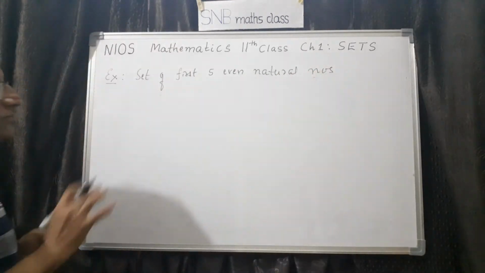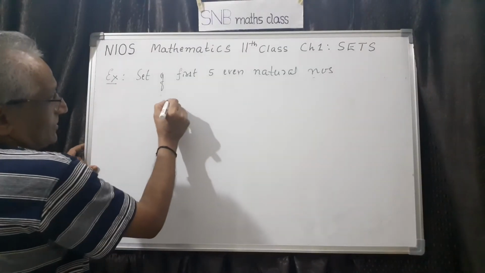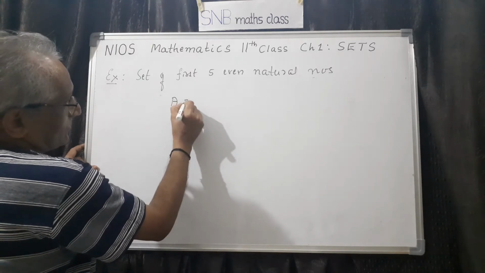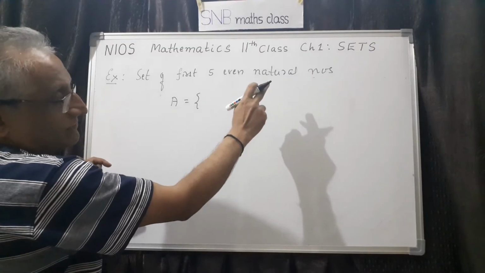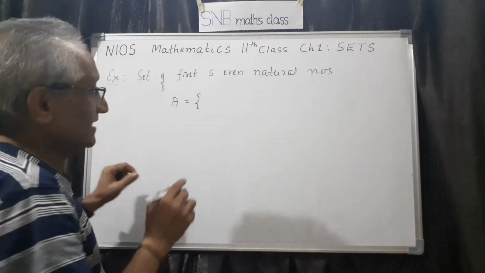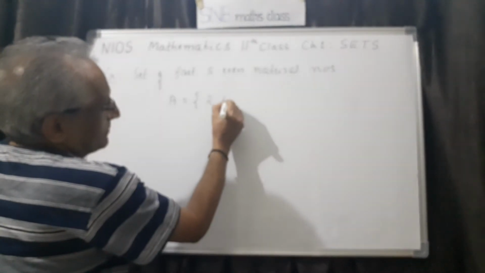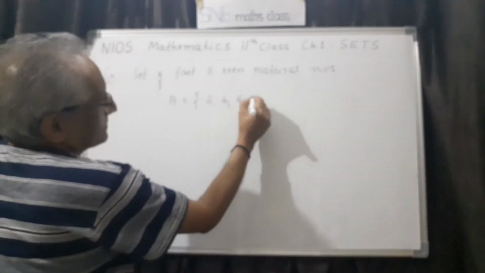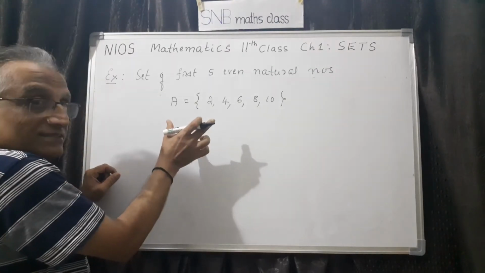How to write this in roster form? I can write A equal to... what do you mean by set of 5 even natural numbers? It should be a natural number first of all. Second, it should be even. Therefore, I can write this as 2 is the first even natural number, then 4, then 6, then 8, then 10. So this is roster method.